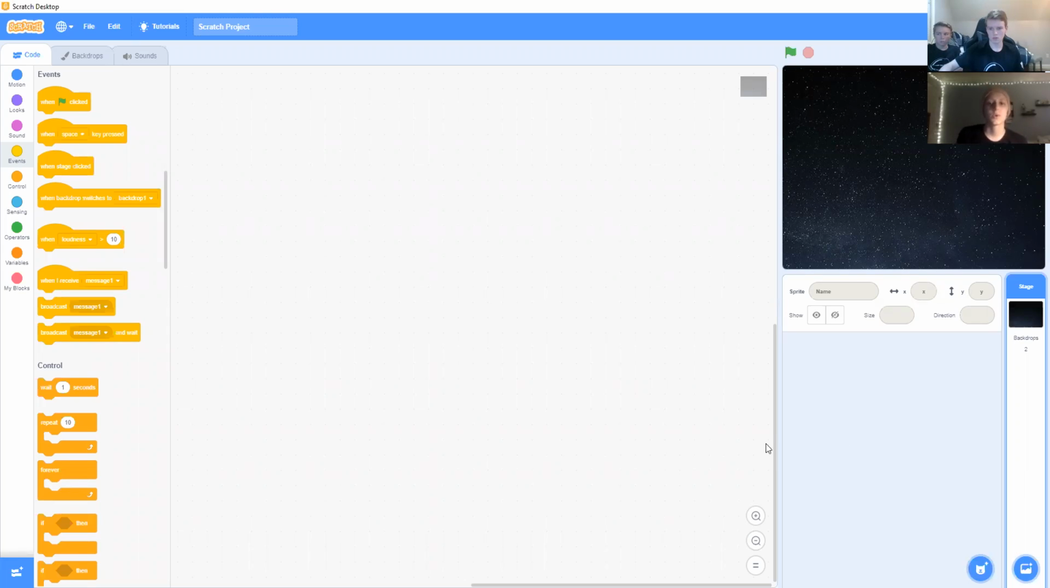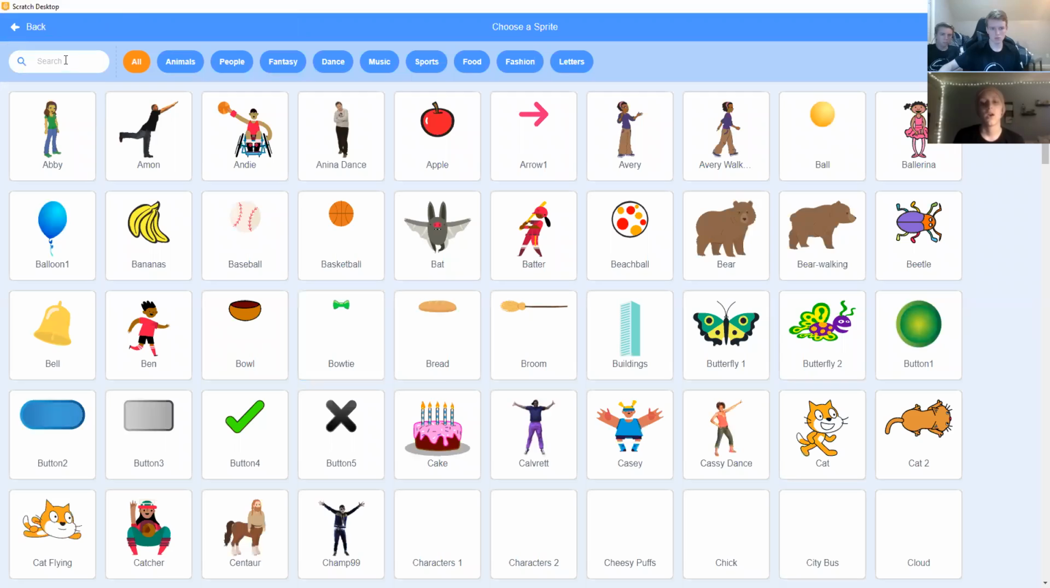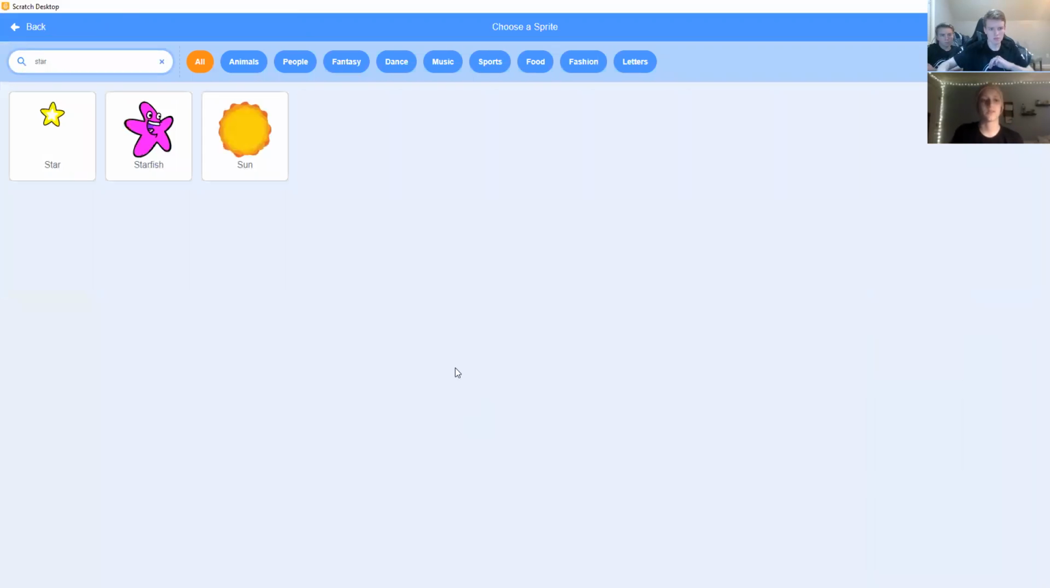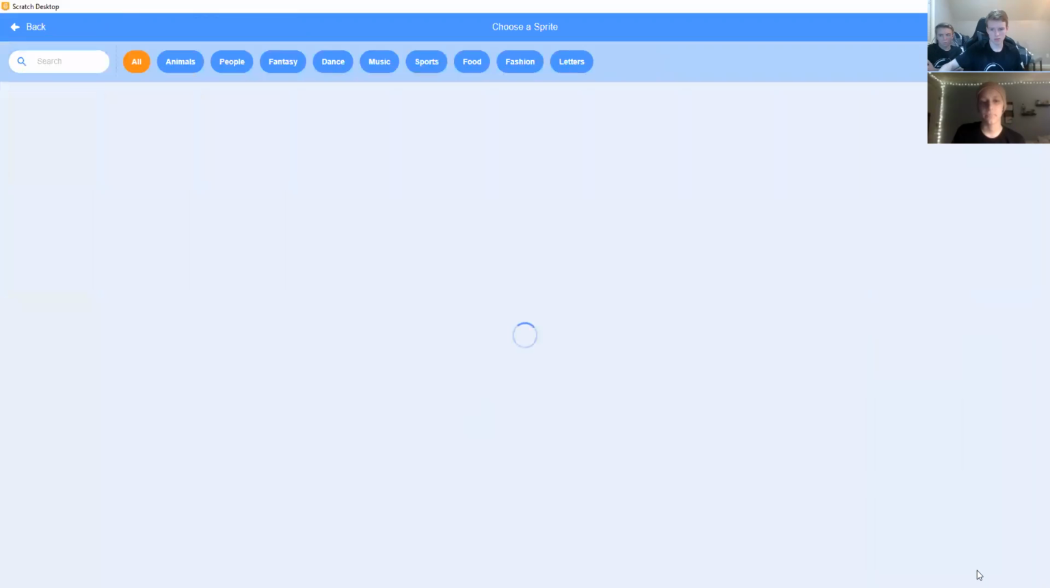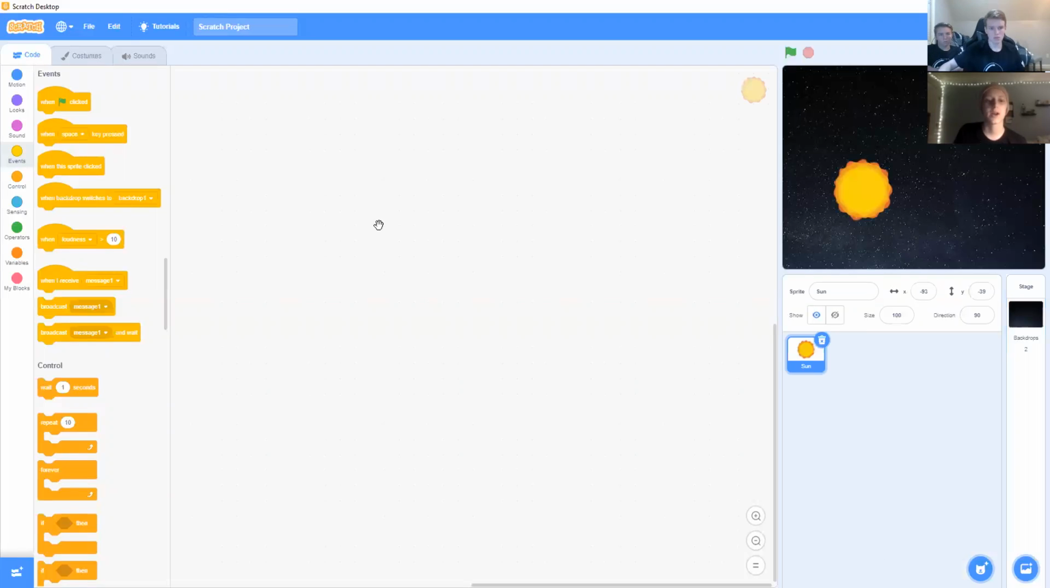Okay, next we need some sprites. So we're going to go to the sprites, which are also in the bottom right, and they have a little cat on them. Then you're going to select the sun and the stars. So you should have the sun and star sprites. Then lastly, you're going to go back to sprites and go up and pick the paintbrush.